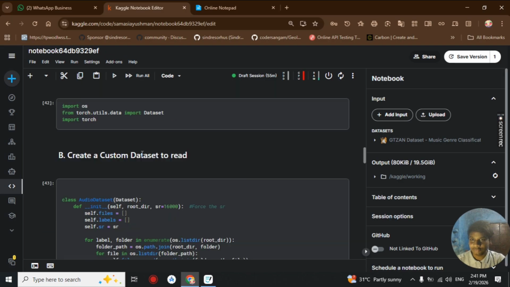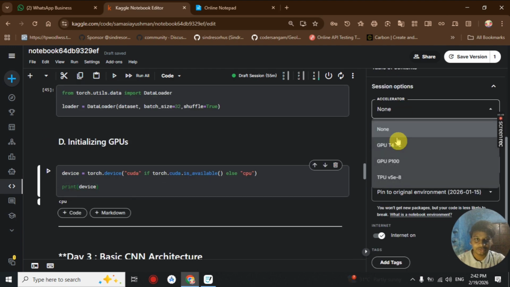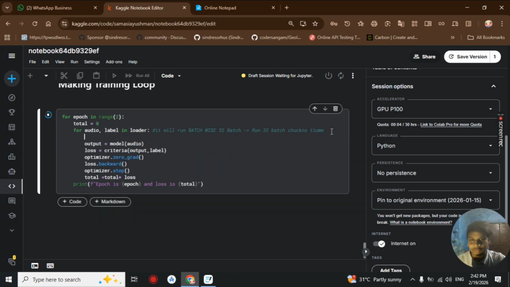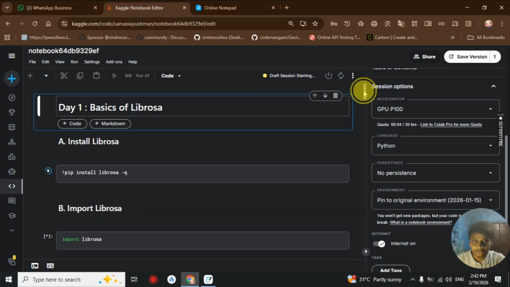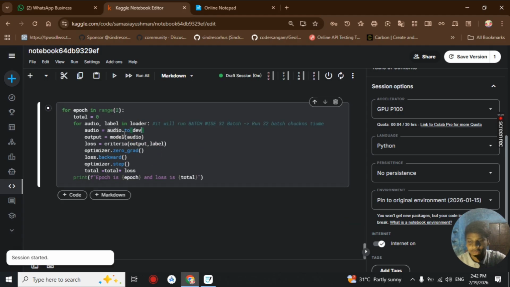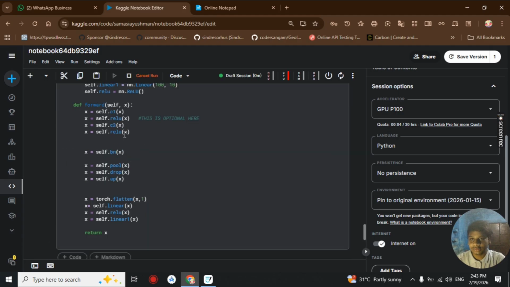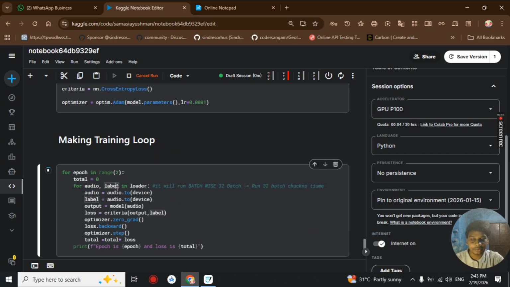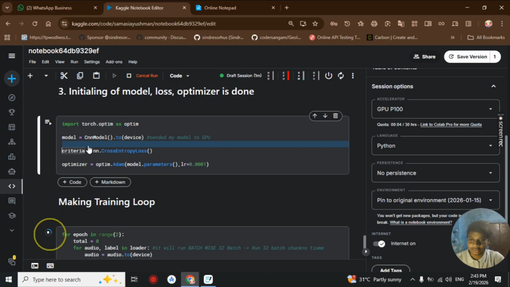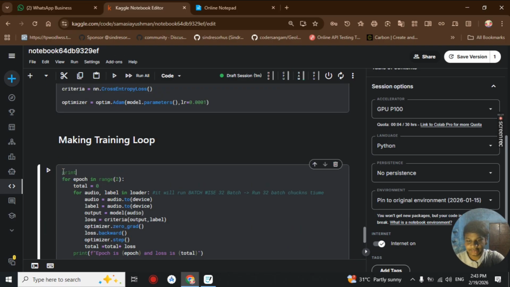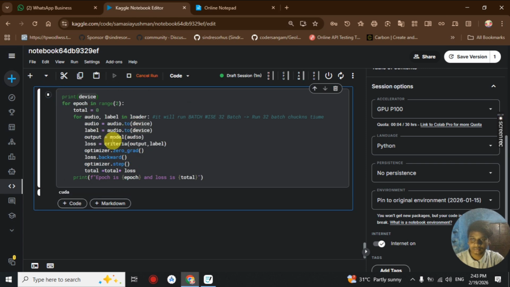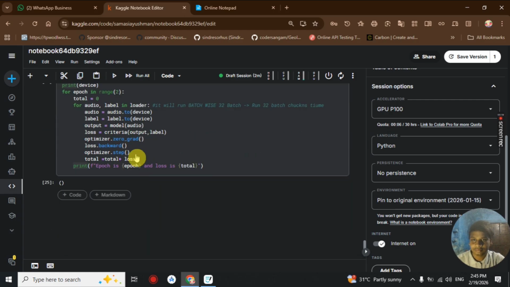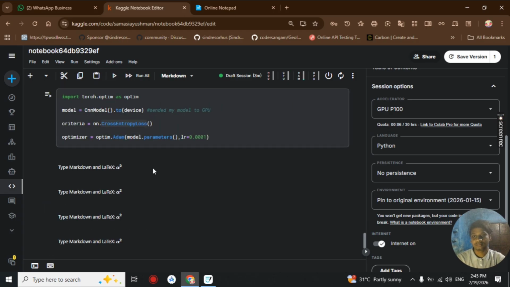Okay, so we had already initialized the device here, so we'll be running on our GPU P100 for our whole dataset. Then here we'll be sending the model to the device, and the audio also to the device. So we'll be sending our audio to CUDA, and our labels to CUDA too. If you run it, you will see that first we send our model to CUDA, and then after running everything you will see that we send to CUDA, and here I wrongly wrote label here, and you will see that it now takes much less time than before.